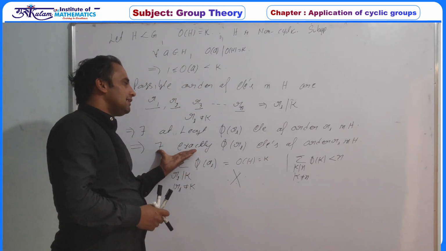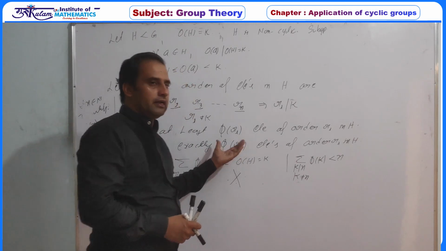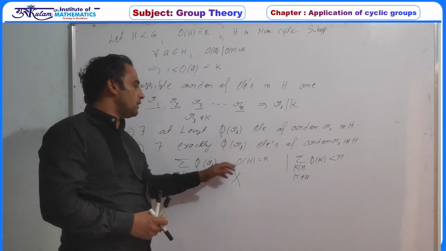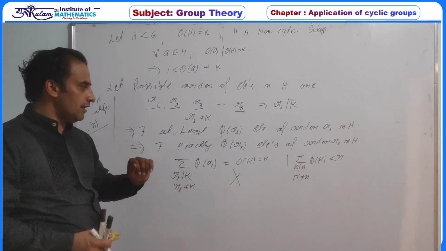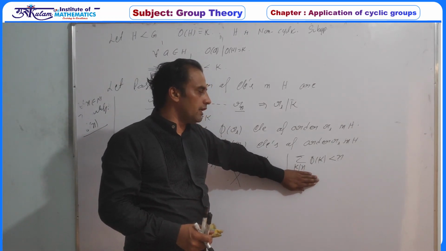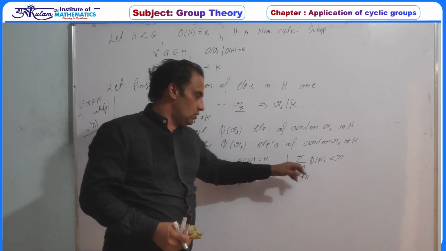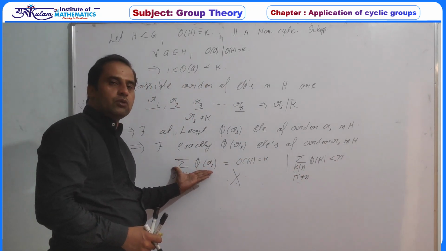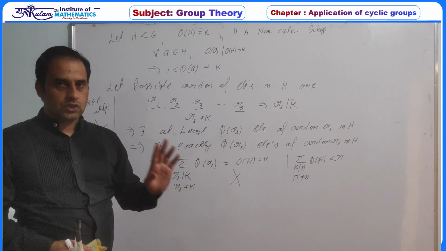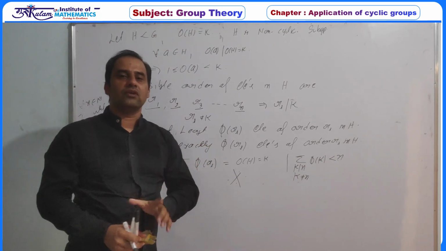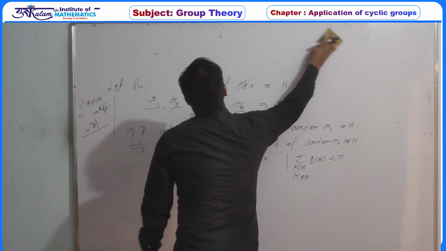So definitely in H, for each Ri there are exactly phi(Ri) elements of order Ri. So the sum of all these values must be equal to the order of H, which is K, where Ri divides K but Ri is not equal to K. Then by Euler's theorem, the sum over K dividing N of phi(K) must be equal to N. If K does not equal N, then definitely this value is less than N. So the left hand side must be less than K, which contradicts the requirement. Hence H must have an element of order K, and if it has an element of order K, then it must be cyclic.